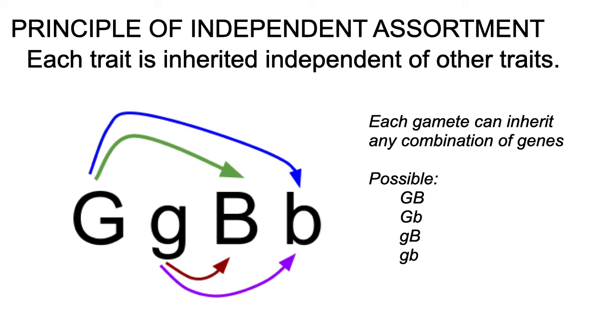Last slide, principle of independent assortment states that each trait is inherited independent of other traits. So we can see multiple possible combinations here to the right of this slide, and each gamete can inherit any of those combinations of genes, and you can kind of see how that works with the diagram on the left side of the slide. This is going to set the stage for multiple trait genes that we're going to get into next week. This week we're going to look at monohybrid crosses, so we're going to be looking at single traits and just do the 4 square Punnett squares.